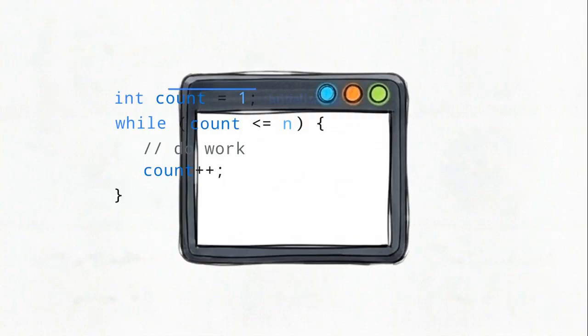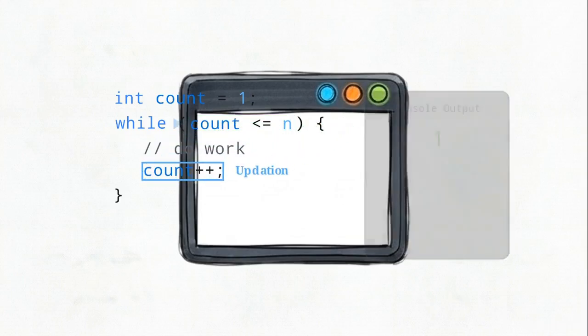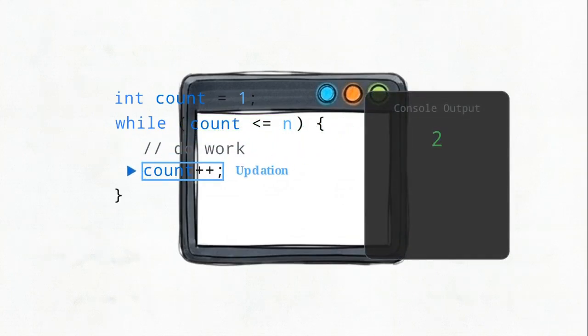To work, it requires 3 absolute rules: an initialization to set a starting value, a condition to tell it when to stop, and an updation step to move the count forward after every cycle. If you forget that updation step, the condition stays true forever. The program hangs in an infinite loop, trapped on a single line of code that never completes.